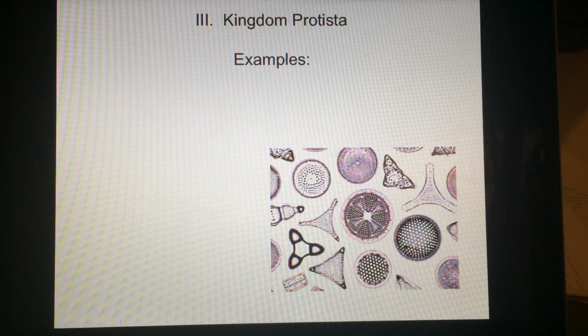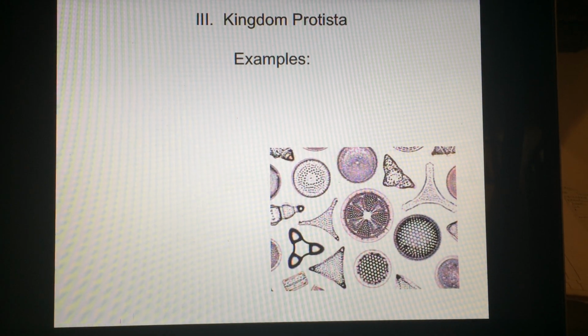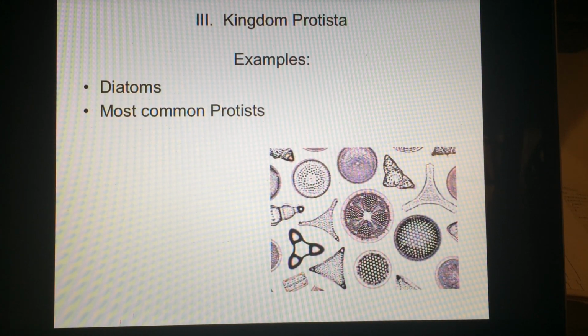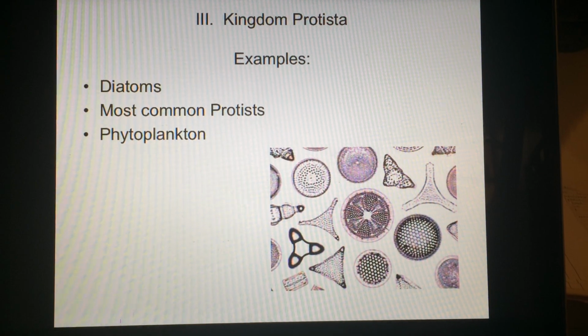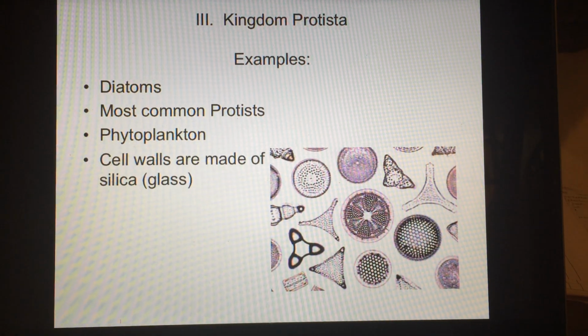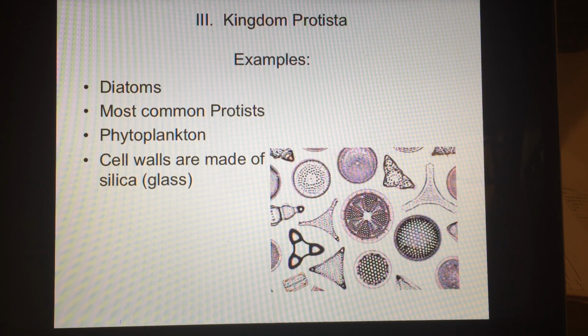And now the last one, and I think I showed you this one before too. This is pretty cool. Look how pretty those are. Anybody know what those are? Those are diatoms. And they are the most common protists in all waterways, fresh and salt. We talked about how much food they contribute to food webs and food pyramids through their autotrophic behavior. They are sometimes called phytoplankton. You probably heard that word. And this is cool. You see all these geometric shapes? How's that happen? Their cell walls are made of silica, or glass. It's the same stuff that makes sand. Pretty neat. All right, that's the kingdom Protista.